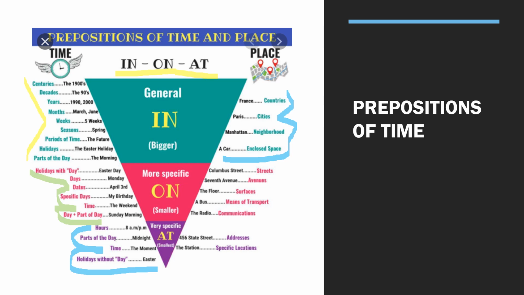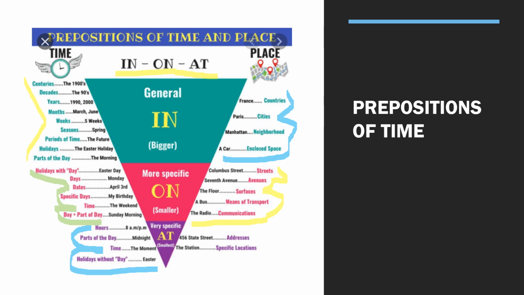On goes with more specific information, not too general, not too specific, just more specific. Like for example, streets, avenues, surfaces, means of transportation, communications. In those cases, you are going to use on. For example, I live on 7th Avenue.